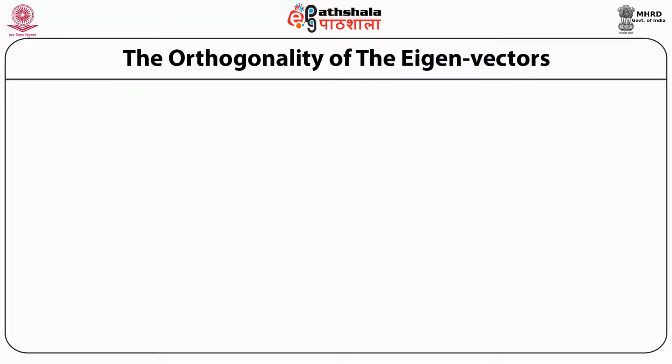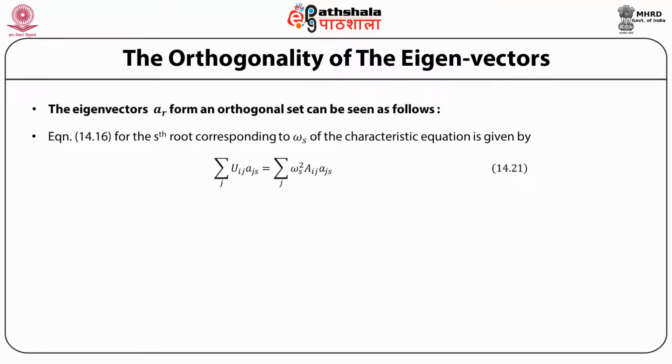Now, we will show that the eigenvectors which we have defined here are orthogonal. The eigenvectors a_r form an orthogonal set. To see this, if we consider the sth root corresponding to omega_s, then the characteristic equation is given by sum over j of V_ij a_js is equal to sum over j of omega_s squared capital A_ij a_js. And similarly, the equation for the rth root can be written down.